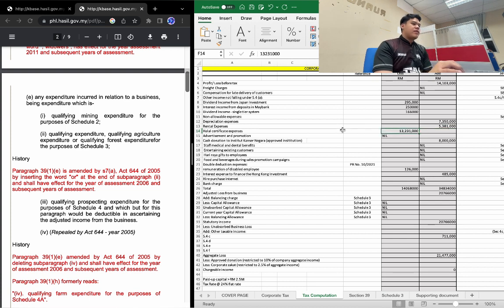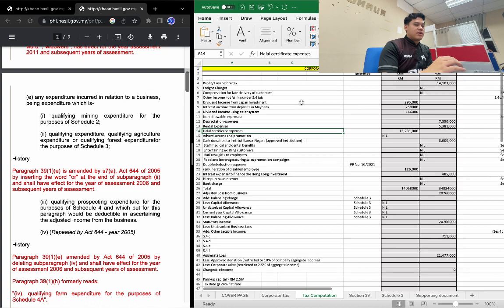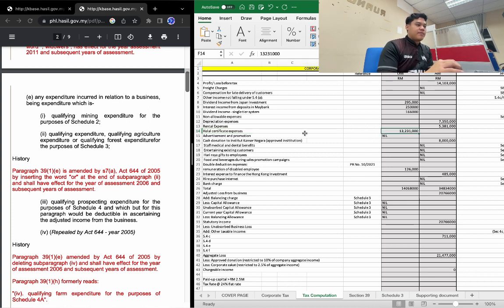So for halal certificate expenses, it will be double deduct because it falls under the double deduction of R&D. So we need approval for the research of food, because SDS falls under F&B. Halal certificate will be allocated for R&D proportion, that's why it is double deduct. Advertisement proportion also falls under section 33.